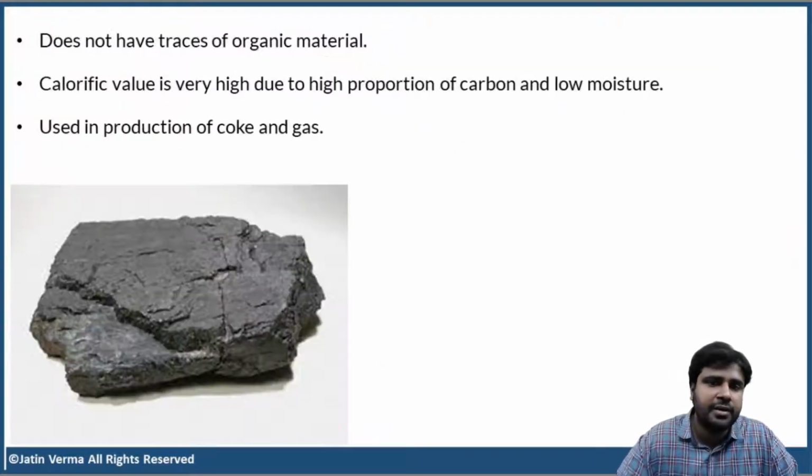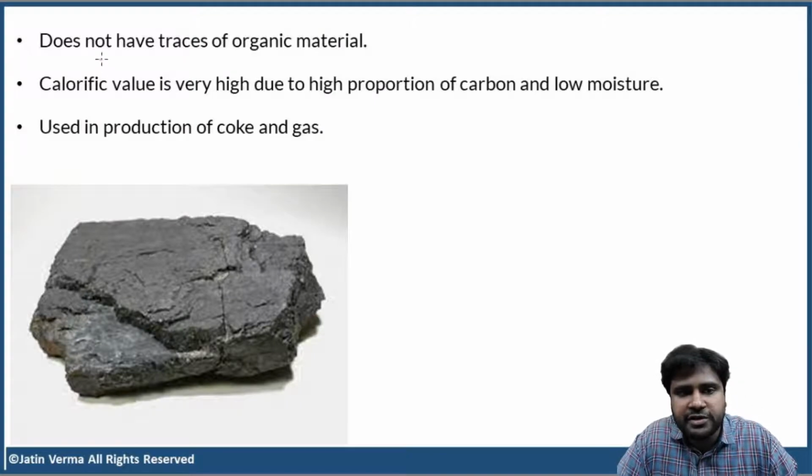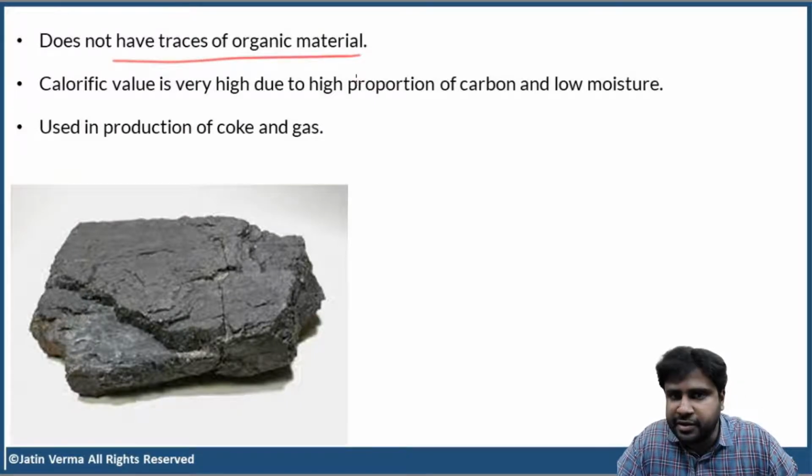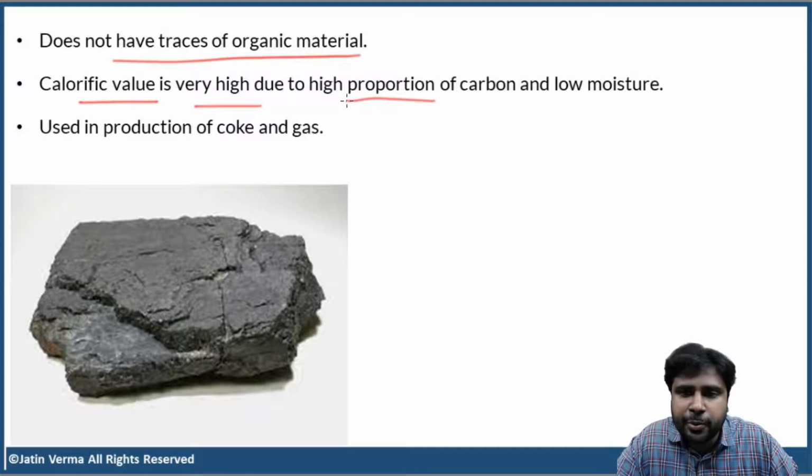Clear? Now, bituminous coal does not have traces of organic material. All the organic material is transformed now. But if you take peat and lignite, you find many traces of organic matter. Now, calorific value or the amount of energy given out by bituminous coal is very high due to high proportion of carbon and low moisture.